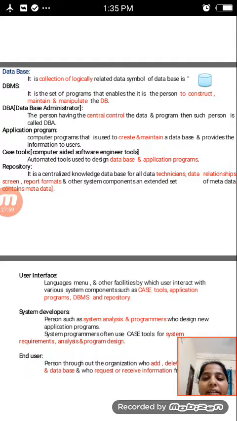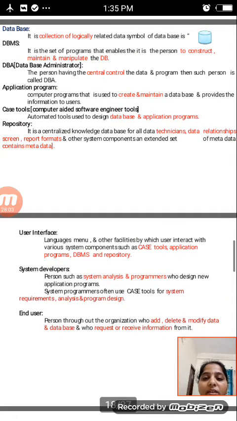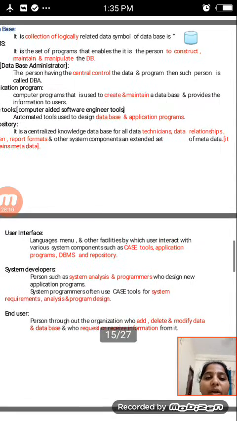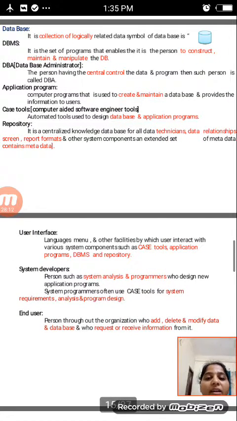After that, the database administrator. The administrator is a person having central control of the data and the programs. Such a person is called a database administrator, who has central control of the database.